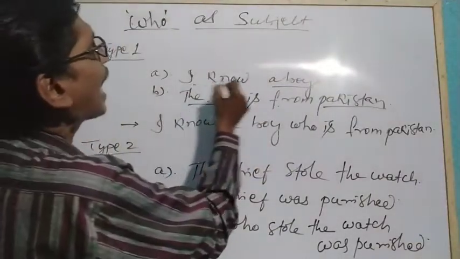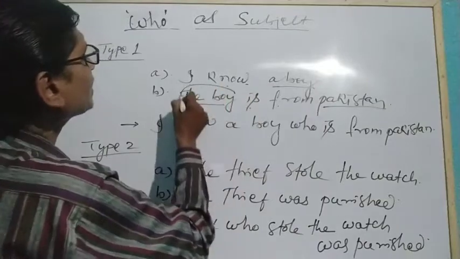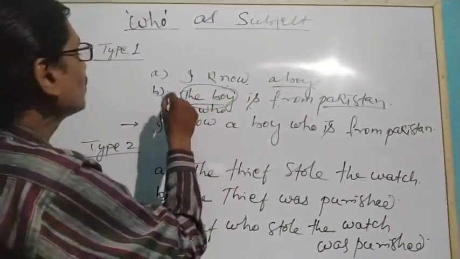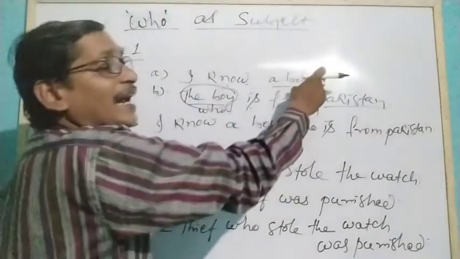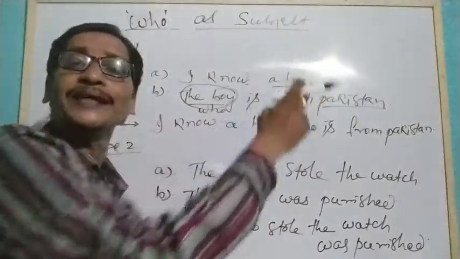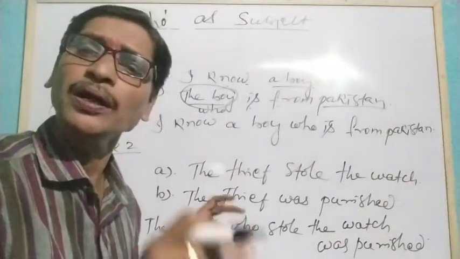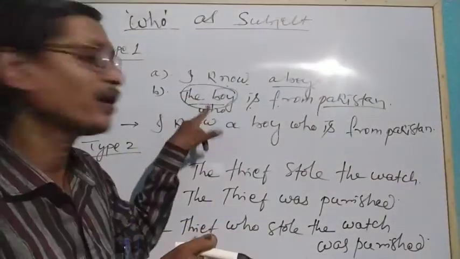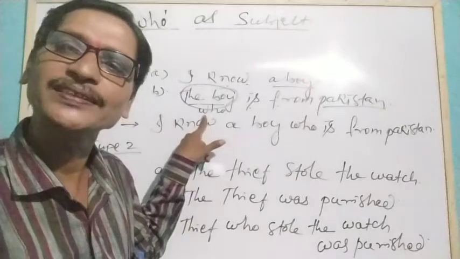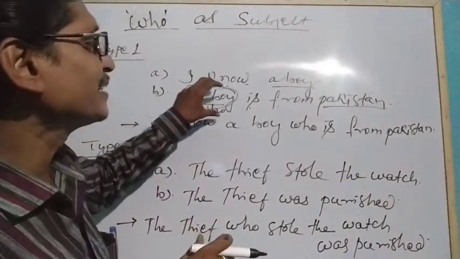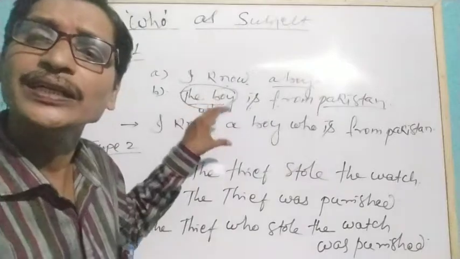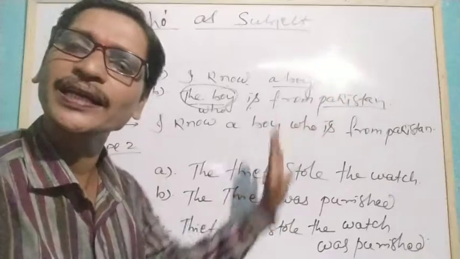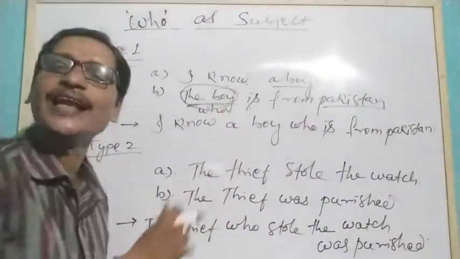What happens? I know a boy. In place of this boy, we have used who is from Pakistan. That means we have taken the second sentence and added it at the end of the first sentence using a relative pronoun who, because it is used as a subject. In place of the boy, we have used who as a subject.